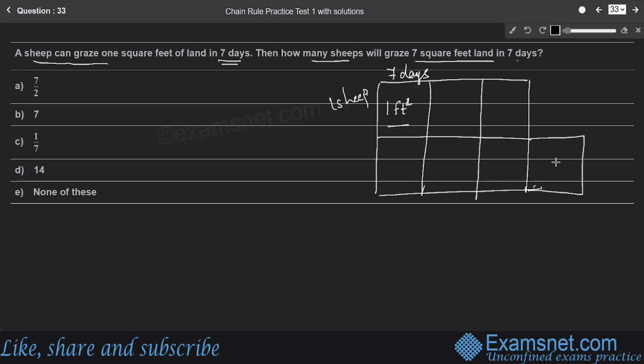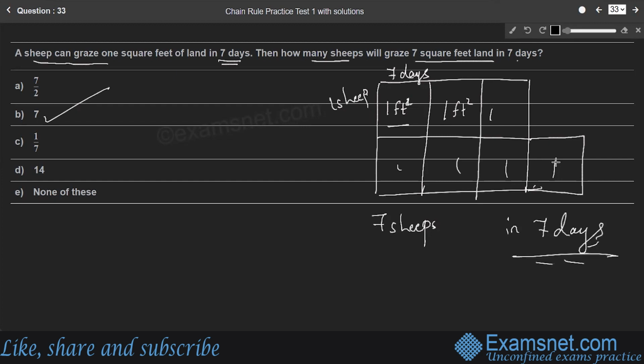Therefore, to graze 7 square feet of land in 7 days, if you consider one more square feet of land, one more, there are 7 square feet of land, it will be grazed by 7 sheep. Therefore, option B is the right answer. So 7 square feet of land will be grazed by 7 sheep in 7 days. Therefore, option B is the right answer.